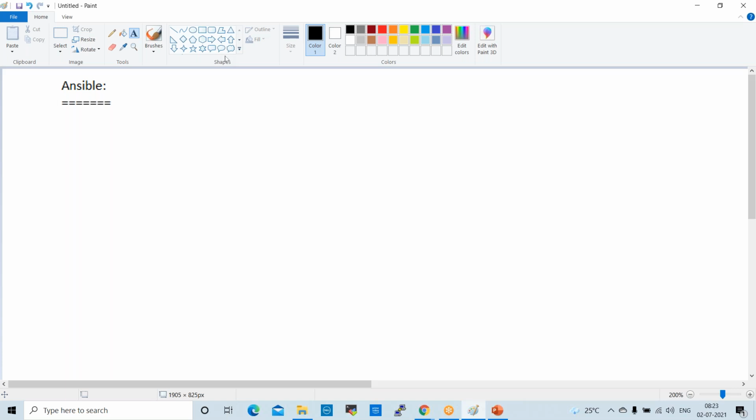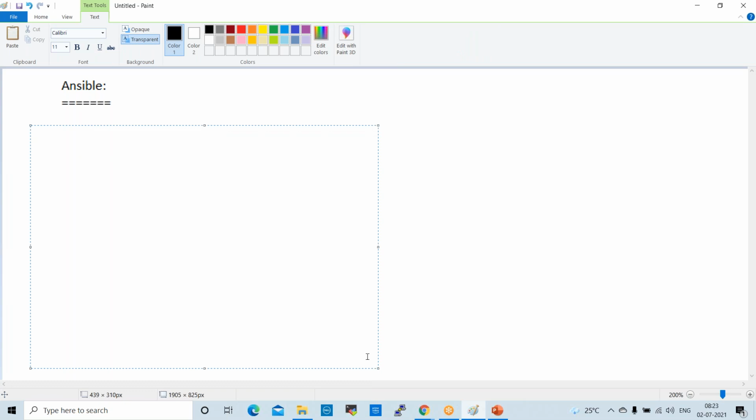Before Ansible, if you want to deploy any application, for example, you want to install Java on 1,000 servers. These servers are not in automation. We are not using any scripting here. These are manual servers, it can be physical servers or virtual servers. So normally, if you want to install Java, what are the steps we follow here?